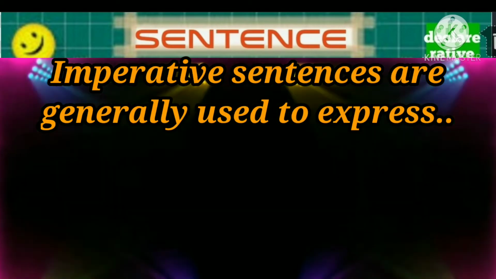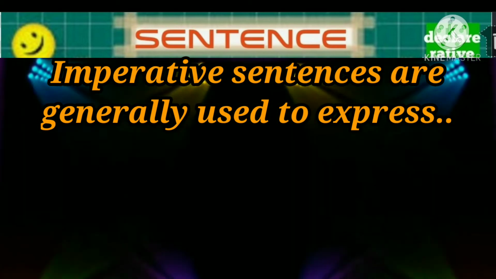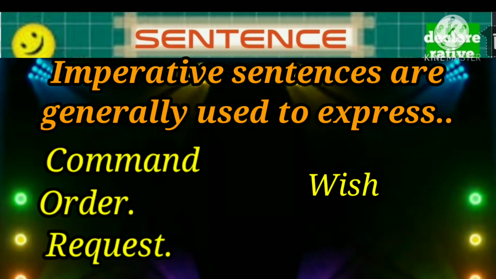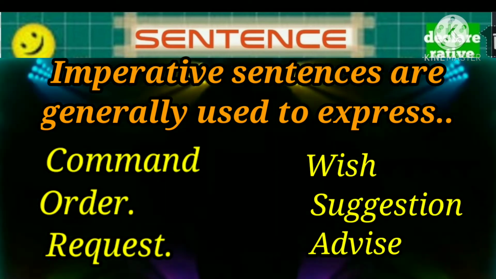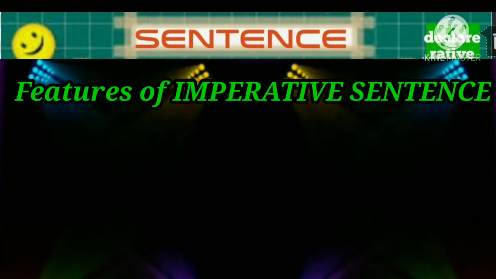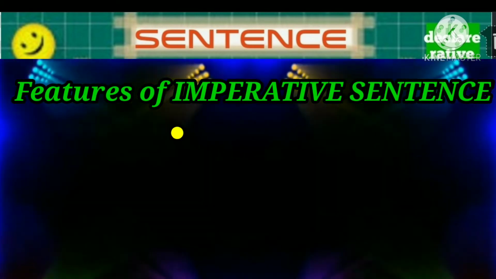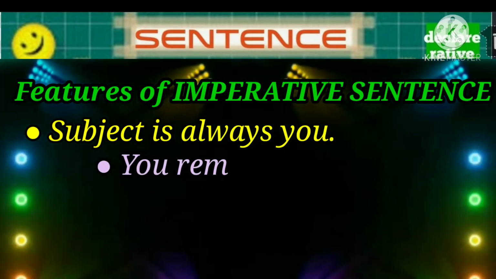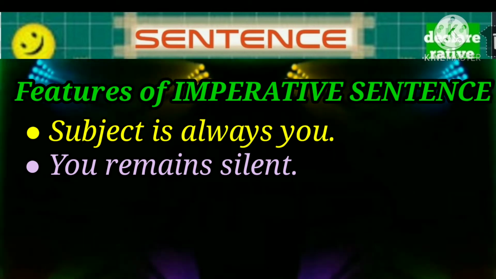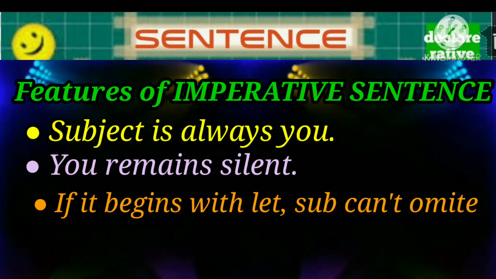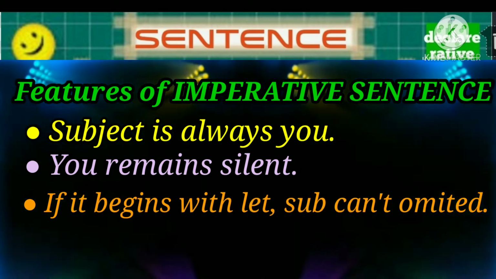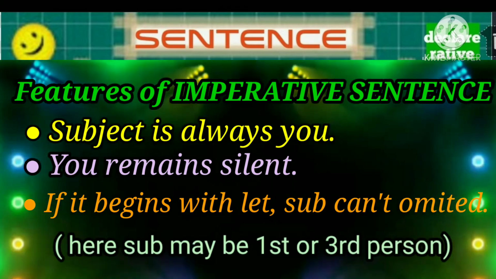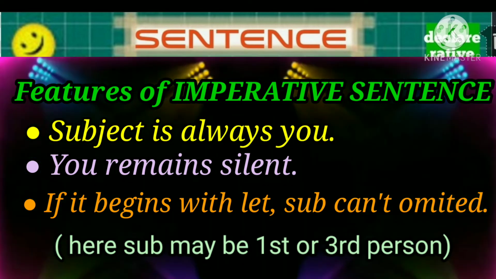Now let's discuss the imperative sentence. Imperative sentences are generally used to express command, order, request, wish, suggestion, advice, etc. Let's see the features of the imperative sentence. In an imperative sentence, the subject is always you. You remains silent in the imperative sentence. But if it begins with let, the subject is not omitted. And here the subject may be first or third person.